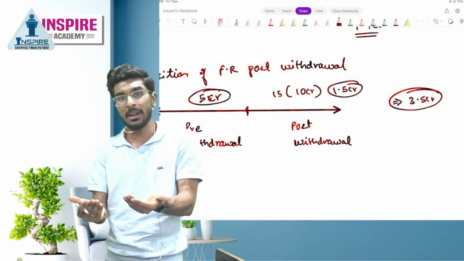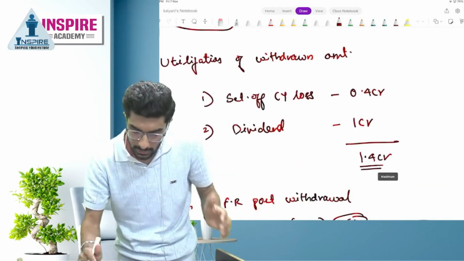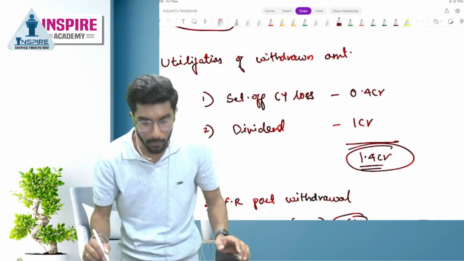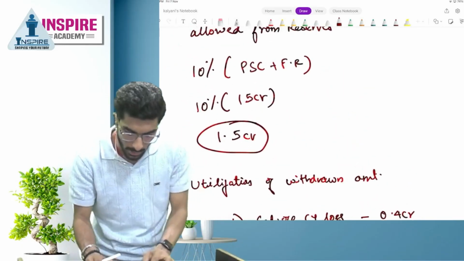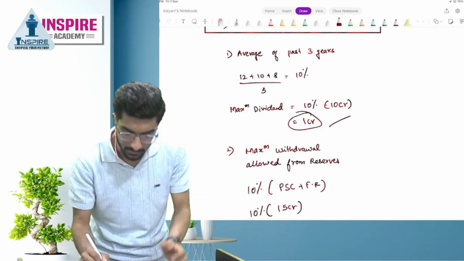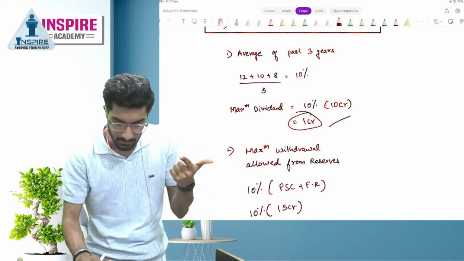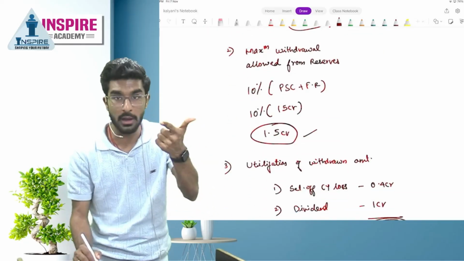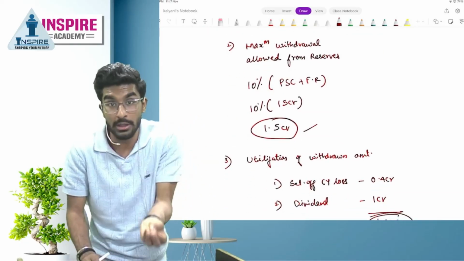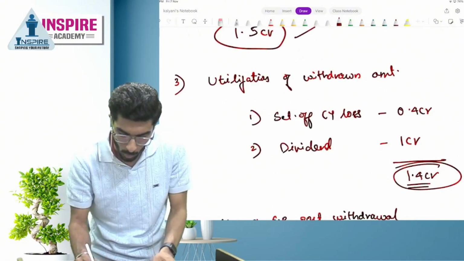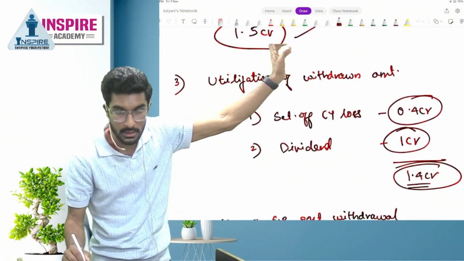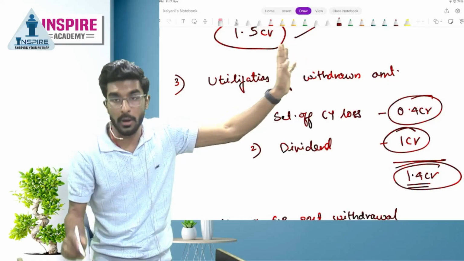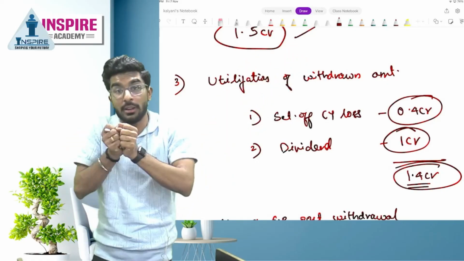But do we need that much amount? No. How much do we need? We require only 1.4 CR. Yes or no? How much dividend can we pay? 1 CR dividend we can pay. And how much can we withdraw? 1.5 CR we can withdraw. But how much do we actually need to withdraw? 1 CR dividend and to set off past year's losses. Yes or no? So 1.4 CR we actually require.